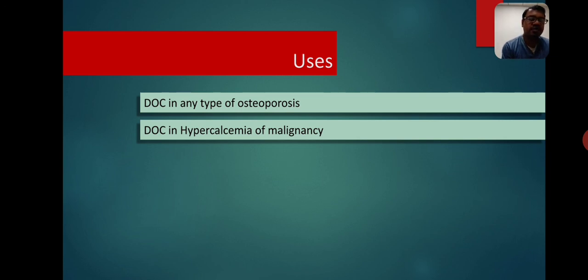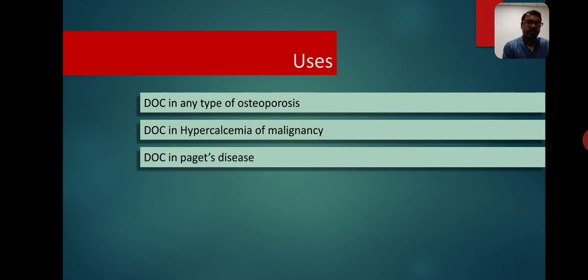Hypercalcemia of malignancy occurs because many malignancies metastasize in the bone and they start stimulating the osteoclast. So the osteoclast will eat the bone and keep releasing calcium. So this leads to hypercalcemia of malignancy. Giving the bisphosphonate will inhibit this osteoclast and will be helpful in hypercalcemia of malignancy. They are also the drug of choice in Paget disease.